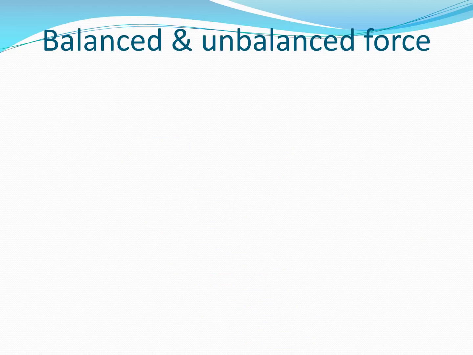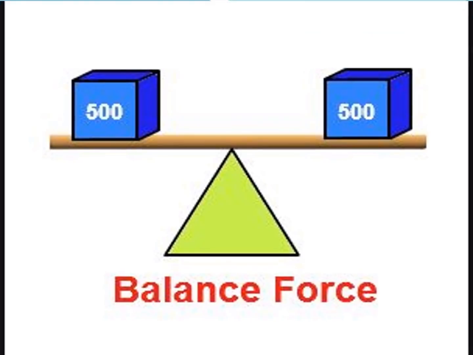Now we will learn balanced force and unbalanced force. In that, the first thing we will discuss is balanced force. We have seen a seesaw. Now here, if you look at the picture carefully, at both the ends we have kept materials or boxes which are of the same weight, that is 500 gram. Because on both the sides the weight remains the same, there is no movement towards the left and the right. Such a force is called as balanced force.